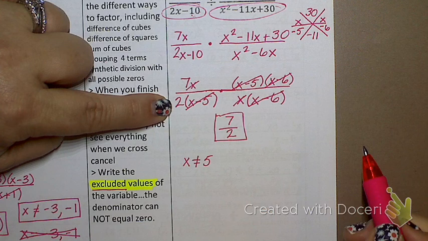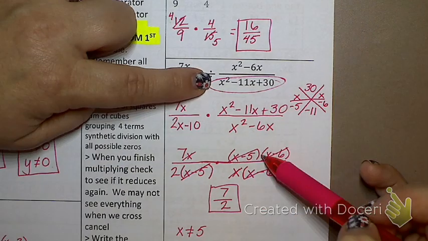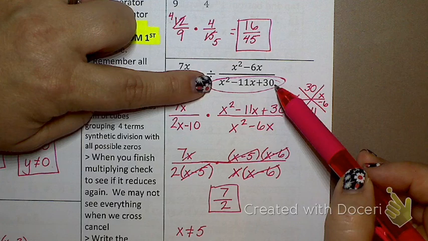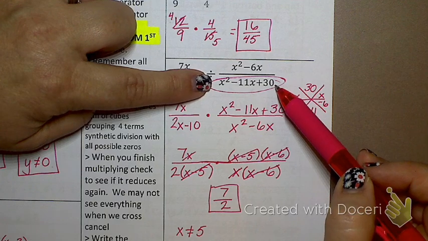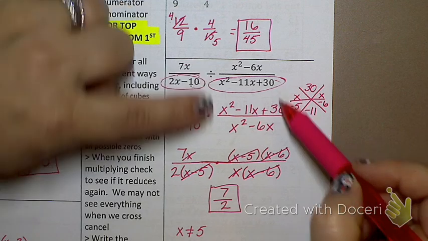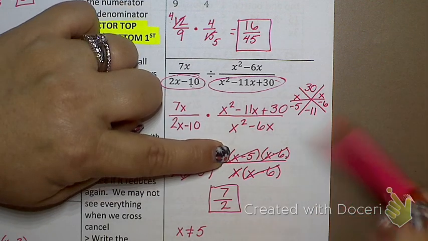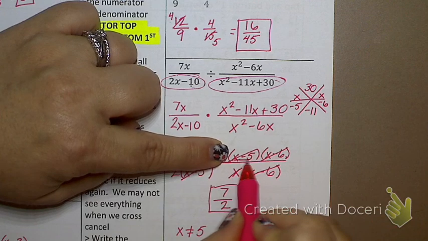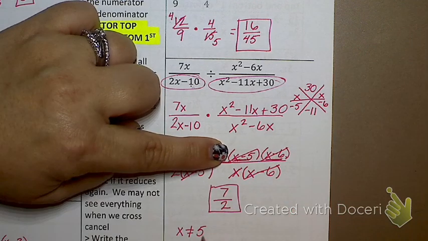Now, looking here, my original denominator ended up not being a denominator, right? But let's find excluded values because since it was a denominator, I have to make sure that it was valid. Where is the factored form of this guy? Isn't it right here? So what would my excluded values be here? 5 and 6. I already have 5, so now I need to add 6 to my list.